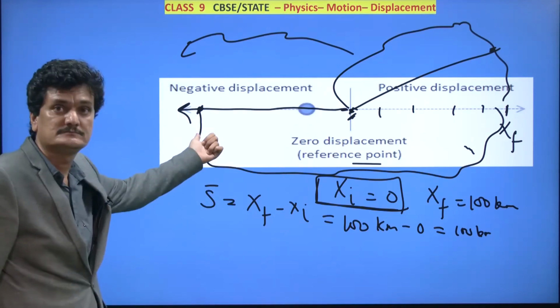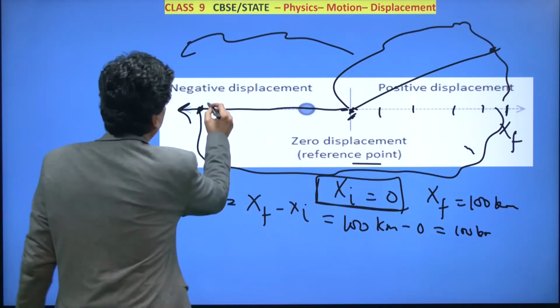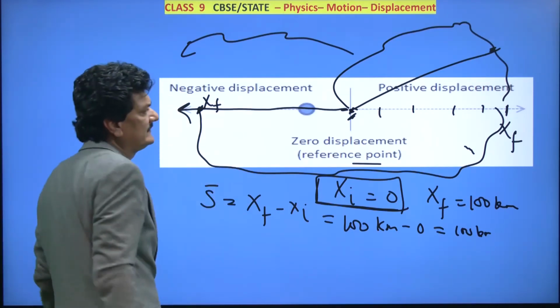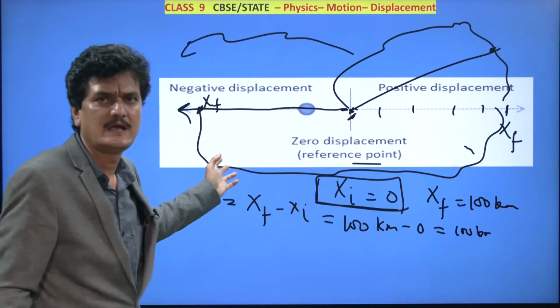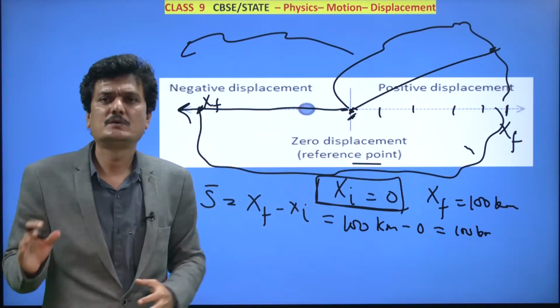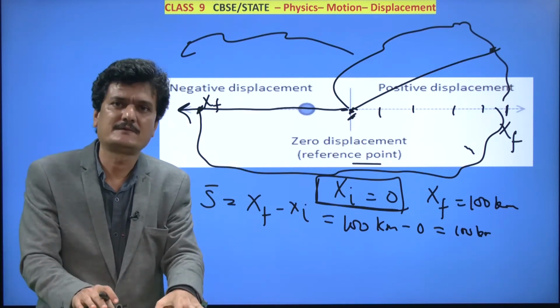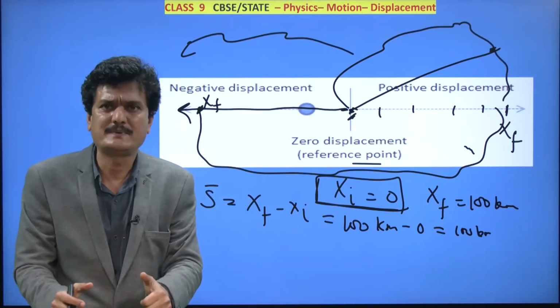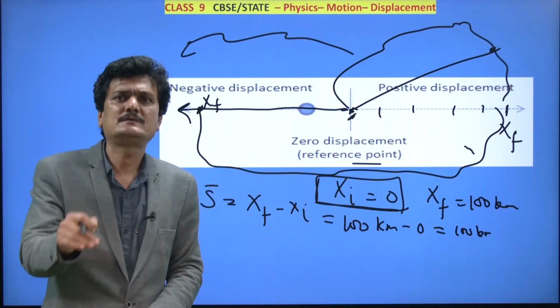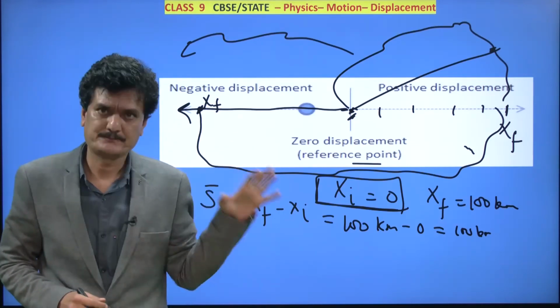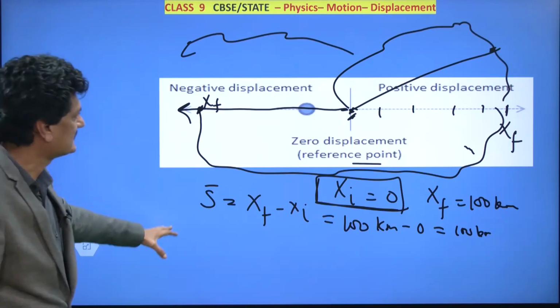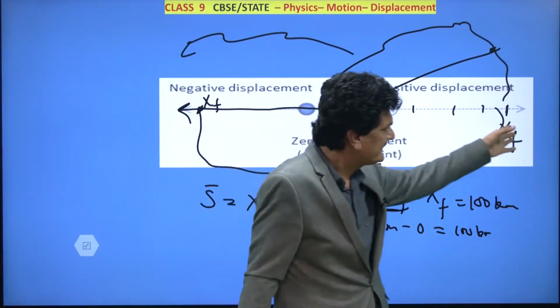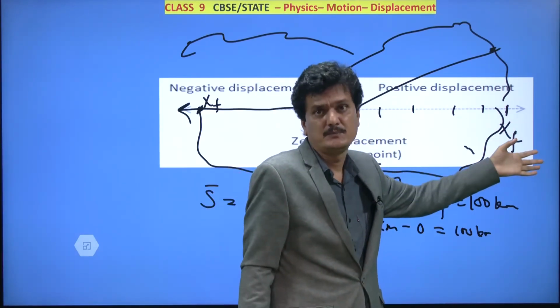Then what will you do? Now this is a final position. You will say, sir, this was also a final position and this is also a final position. How is that possible? As I told you, wherever you stopped observing, wherever you pressed the pause button, that is the final position for the time being. Presently, this is the final position. At that time, this was the final position.